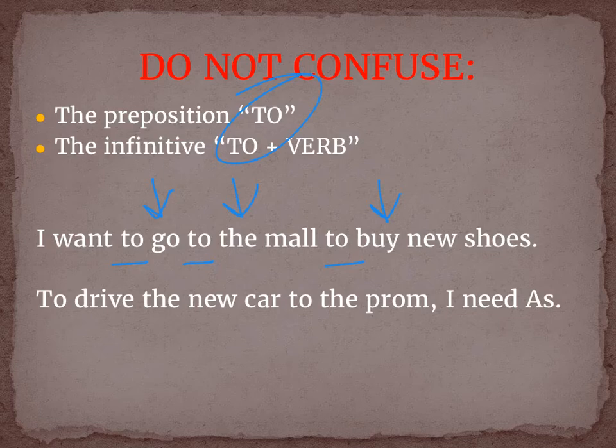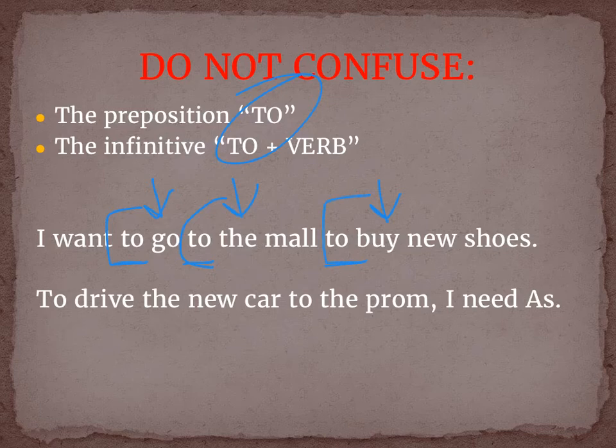So let's look below. I want to go to the mall to buy new shoes. Well, I see the word to here, here, and here. So I need to immediately look at the word that comes after the to, such as go, the, and buy. So, to go. Go is a verb, so I have the beginning of an infinitive phrase. To the. The is not a verb, so therefore that's the beginning of a prepositional phrase. To buy. Buy is a verb, so that is the beginning of an infinitive phrase.